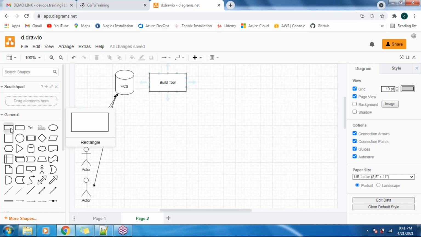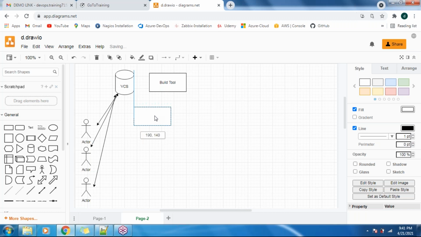Okay, SonarQube. So what does SonarQube perform here? Whatever code is written by our developers, SonarQube scans the entire source code written by them, and then it generates a report.